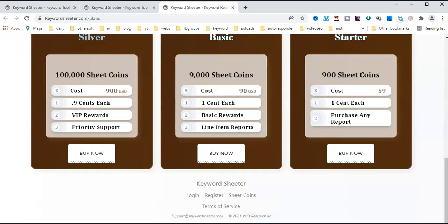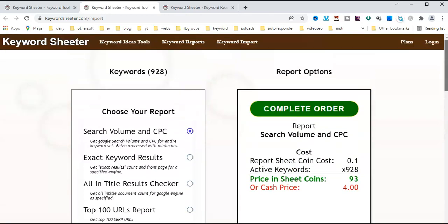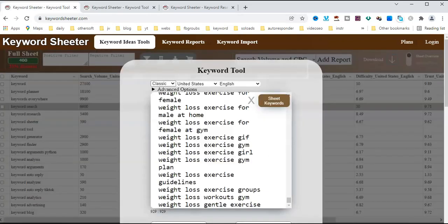If you only need 9,000 keywords, the cost is $4. So for free you can use this keyword tool in limited form.